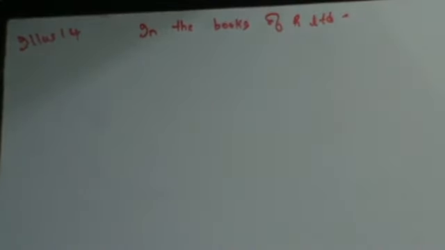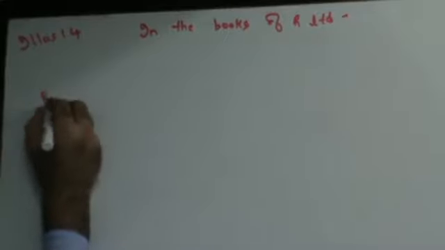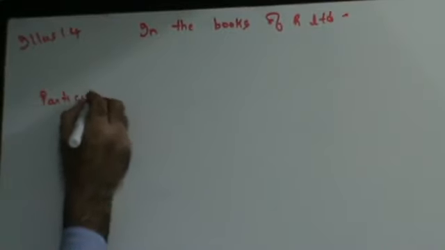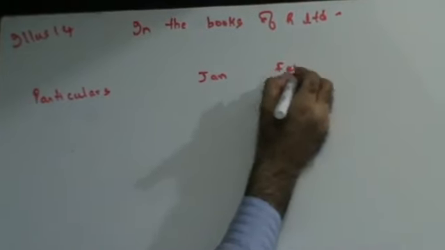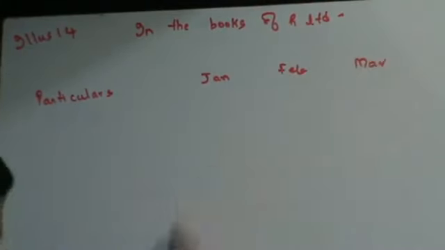Now they've given you the budgeted sales for R Limited. From the budgeted sales for R Limited, prepare a cash budget for the quarter ending 31st March. Quarter ending 31st March means I need to make it for 3 months, that means for Jan, Feb and March.